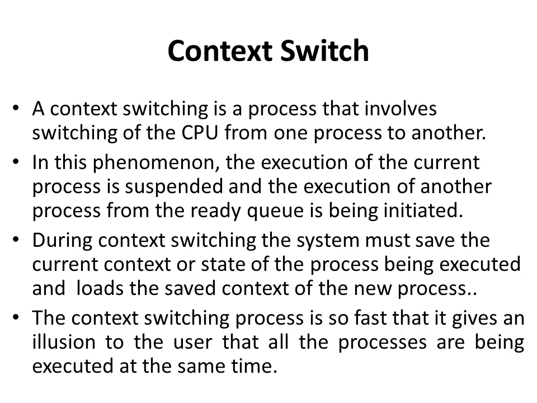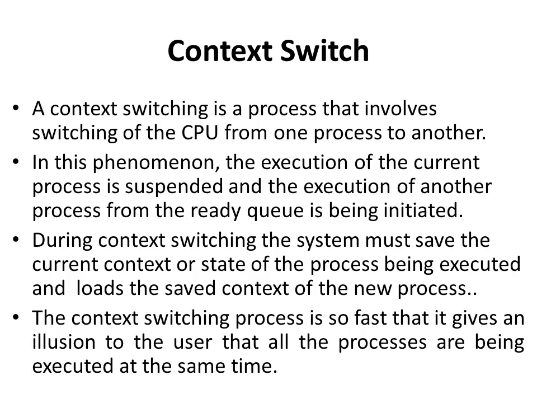Context switching is the mechanism to store and restore the state or context of the CPU in the process control block so that process execution can be resumed from the same point at a later time. Context switching involves switching the CPU from one process to another. In this phenomenon, the execution of the current process is suspended and the execution of another process from the ready queue is initiated.